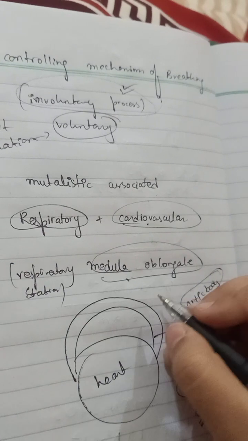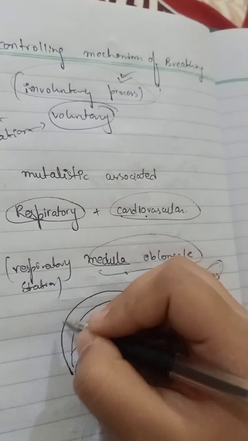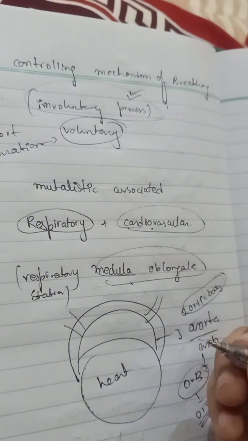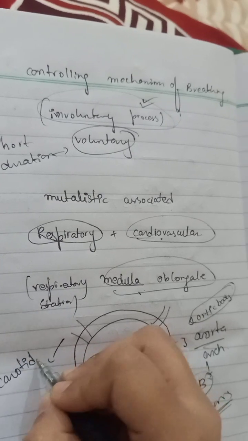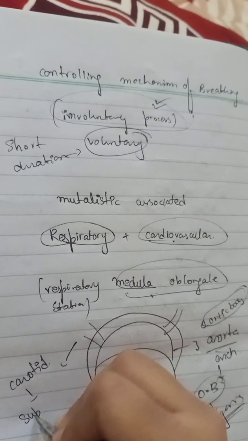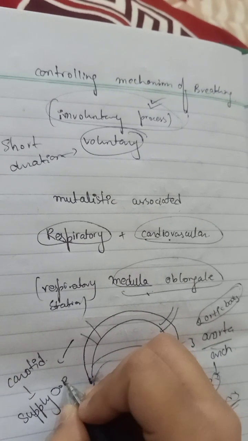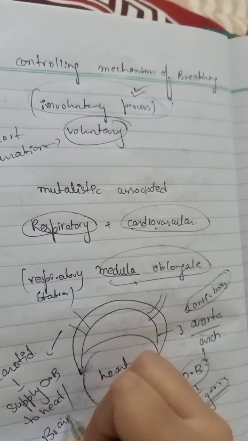Second, the aorta is divided into the different carotid arcs, left and right. So what do the carotid arcs do? Just recall the circulation chapter. The carotid arcs basically supply the oxygenated blood to the head or brain, all right, remember.